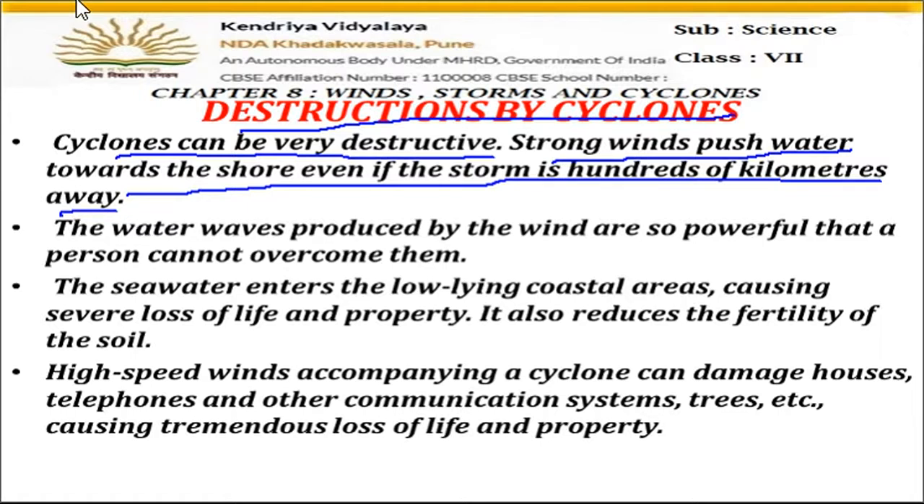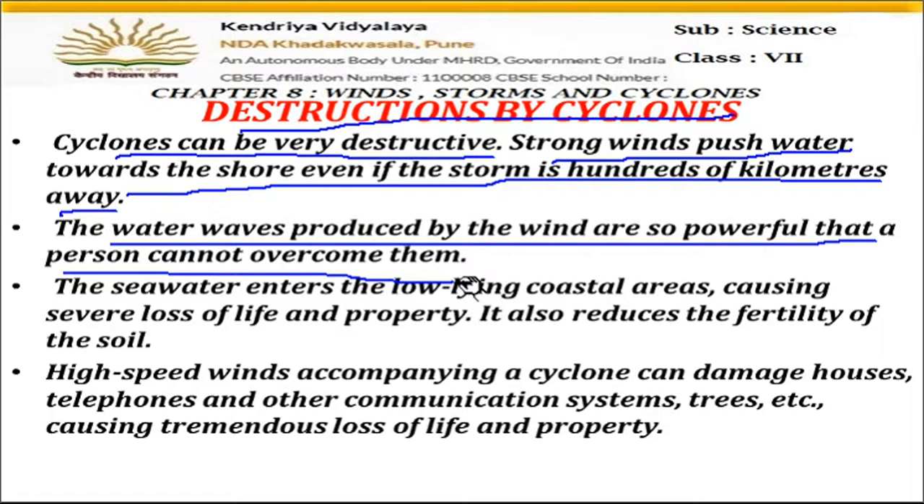You might have seen in the news, in Kerala, the areas which are near the sea are generally emptied during cyclones, and there is huge damage during cyclones. The water waves produced by the wind are so powerful that a person cannot overcome them. If a human or an animal comes in the way, we cannot tolerate it. We will definitely be washed away with those winds and the water.